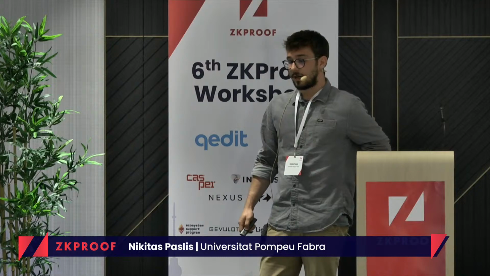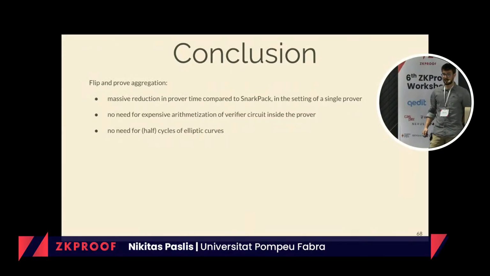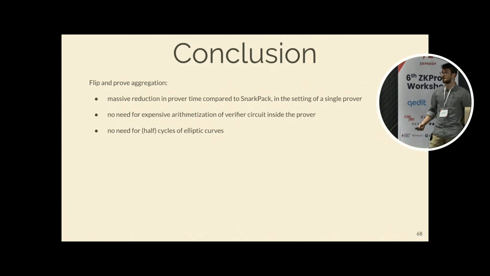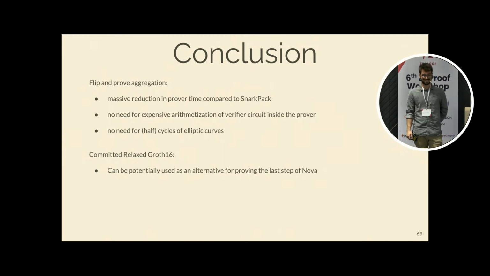So, conclusion: Flip and prove aggregation offers a massive reduction in prover time compared to SNARKPack. The proofs don't need to be constructed a priori. The prover has the instances and witnesses and just folds them. There is no need for expensive arithmetization of the verifier circuit inside the prover in order to perform aggregation. And because we are remaining in the same curves, there is no need for cycles or half cycles or whatever. And also, we have committed relaxed Groth16, which can potentially be used as an alternative for proving the last step of Nova.